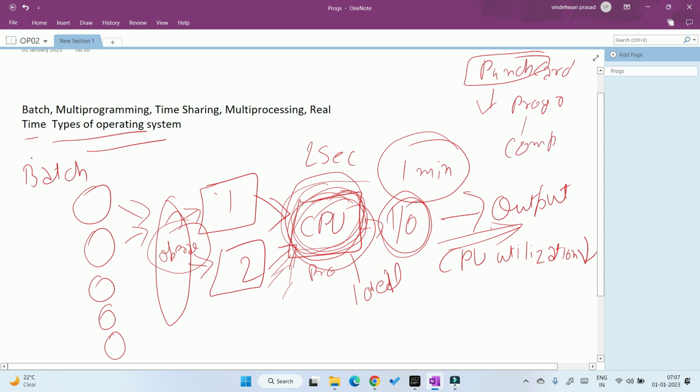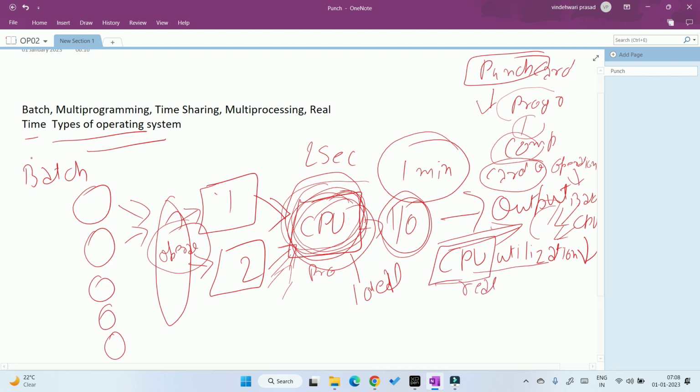So with the help of a card reader, you give a punch card which contains program, input or command line. With the help of the card reader, the operator reads it, makes the batch, and gives the batch to the CPU. Until the CPU completes one batch, the second batch cannot enter, and till then the CPU will remain idle. That's why the CPU utilization time is very low here.